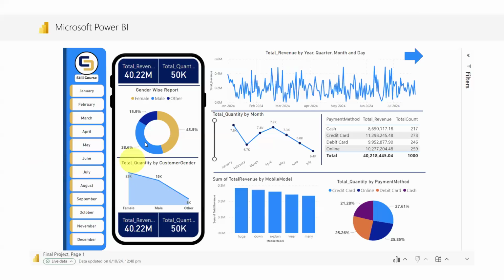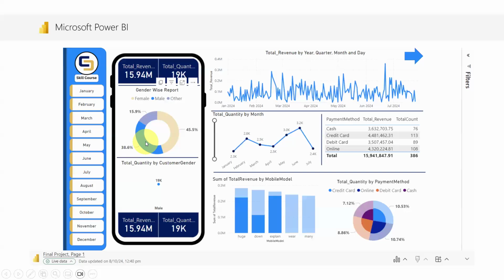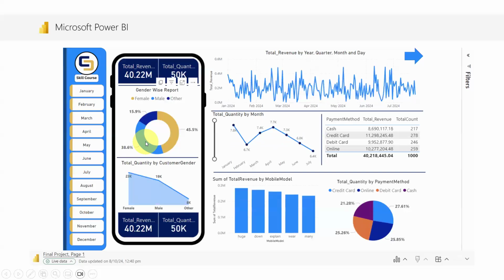And you can see now, this is completely interactive, guys. Look here. I think you guys got it.